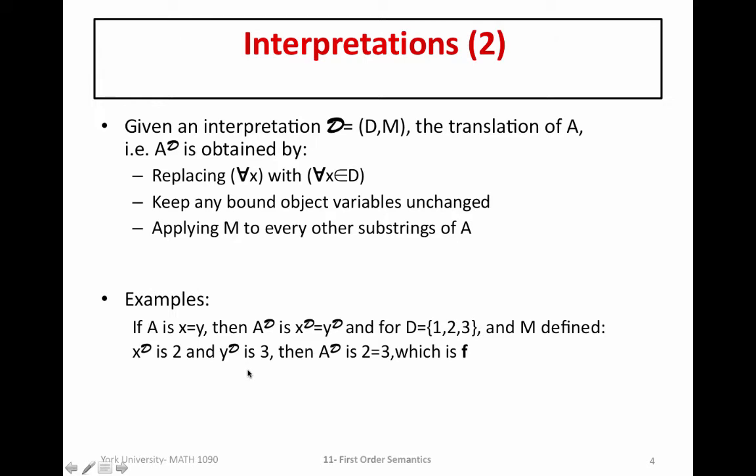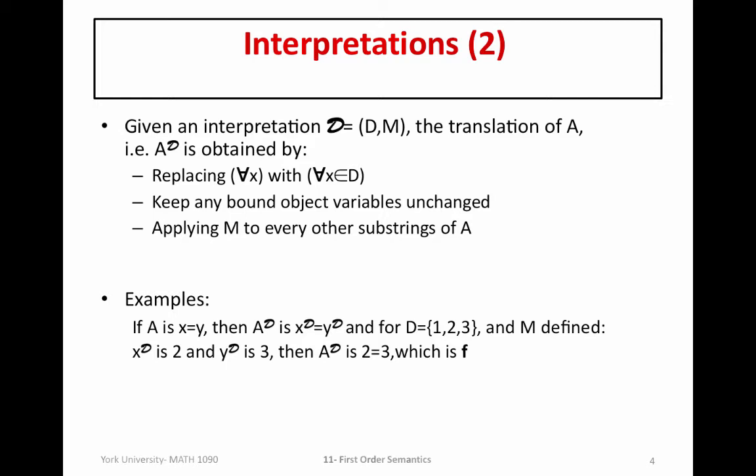Then, applying this specific interpretation that we have defined here, our interpretation of A is the statement 2 is equal to 3, which we know is false because 2 is not equal to 3. Okay, so that's one example of how we apply an interpretation to a particular well-formed formula and then evaluate the truth value based on the knowledge we have with respect to that particular interpretation.